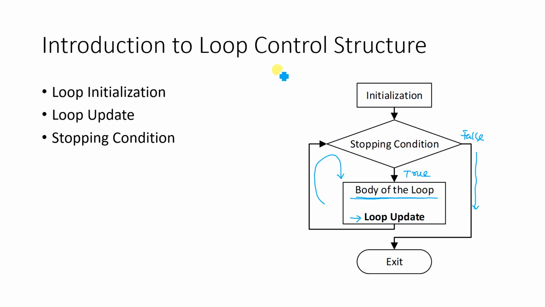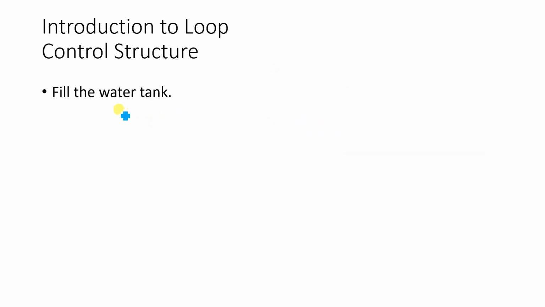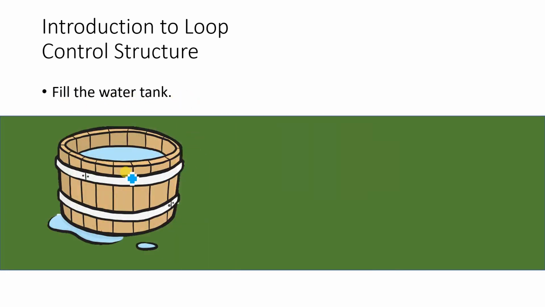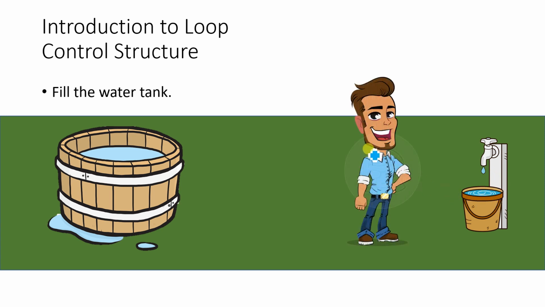To make you more familiar with the process flow, I have taken a simple analogy called fill the water tank. Over here you can notice a water tank is present. Our objective is to fill this up, means we are going to fill it completely with water. At some distance there is a tap connected and a bucket is present over there. This man's responsibility is to fill this tank by bringing water from this tap through the bucket.